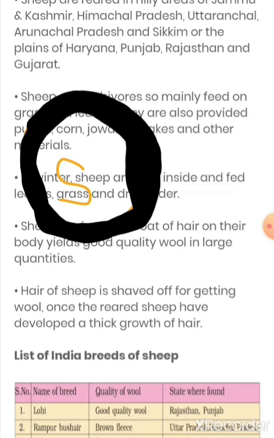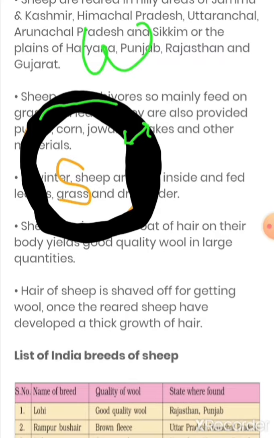So these are the furs, and it is winter time. Now just tell me, it will survive because it has a thick coating on its body.